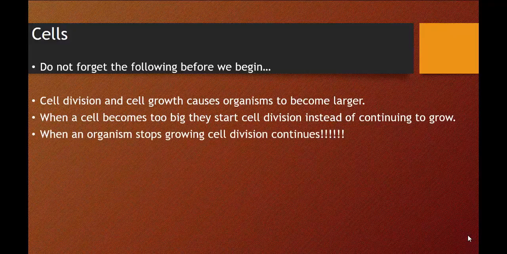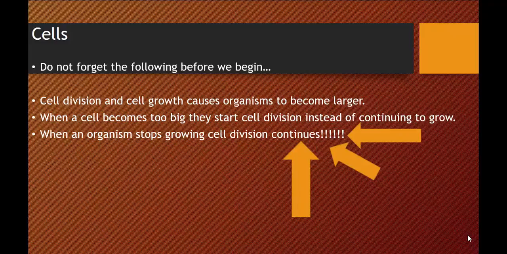When an organism stops growing, cell division is still going on because you're always going to have cells that are going to die and need to be replaced. But it's important to remember that cell division will always continue, regardless of what the organism is, even when it stops growing and developing.